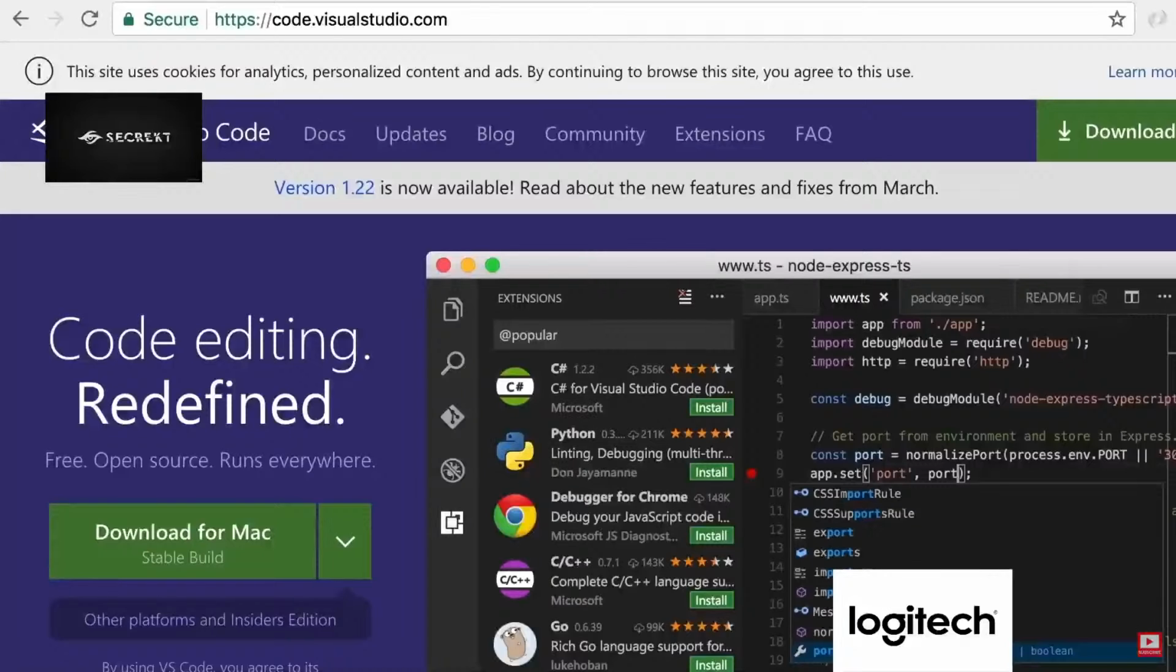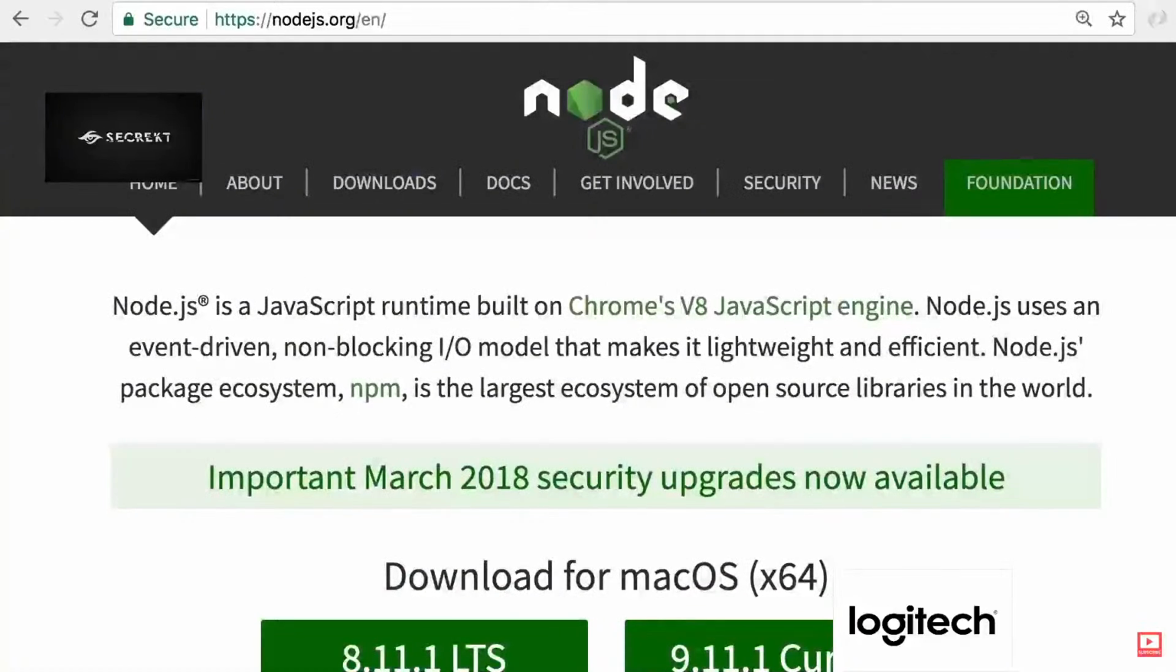The other thing I want you to install is Node. You can download Node from nodejs.org.